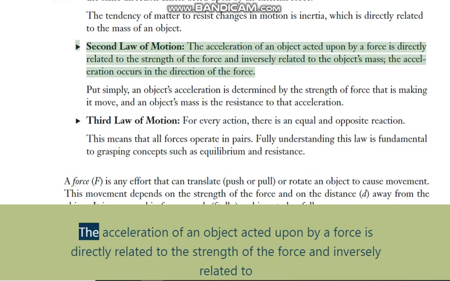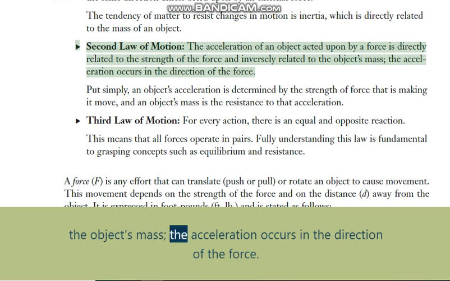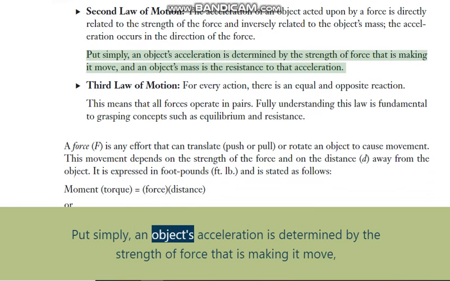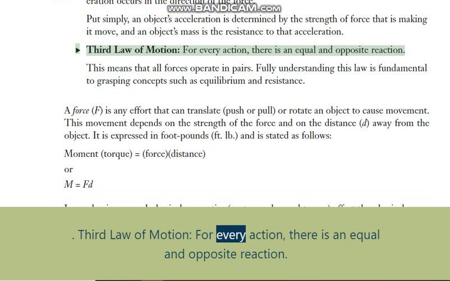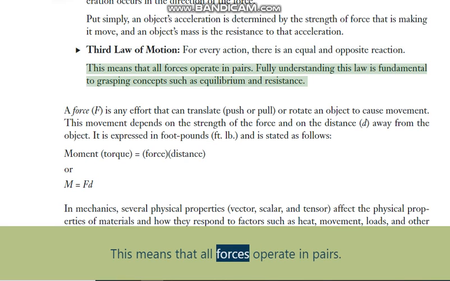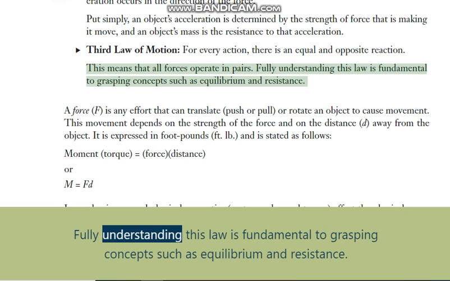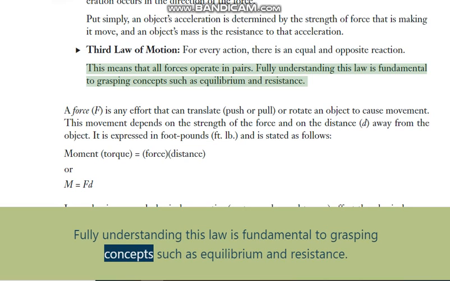Second law of motion: the acceleration of an object acted upon by a force is directly related to the strength of the force and inversely related to the object's mass. The acceleration occurs in the direction of the force. Put simply, an object's acceleration is determined by the strength of force that is making it move, and an object's mass is the resistance to that acceleration. Third law of motion: for every action, there is an equal and opposite reaction. This means that all forces operate in pairs. Fully understanding this law is fundamental to grasping concepts such as equilibrium and resistance.